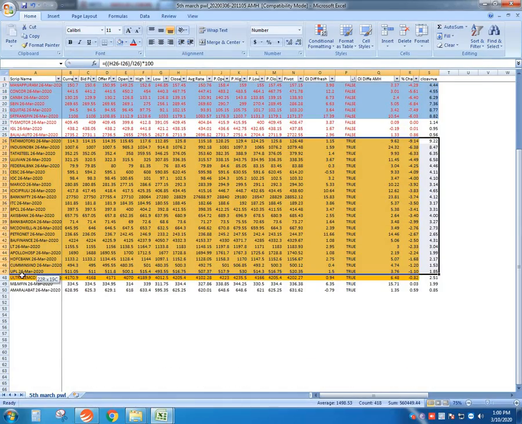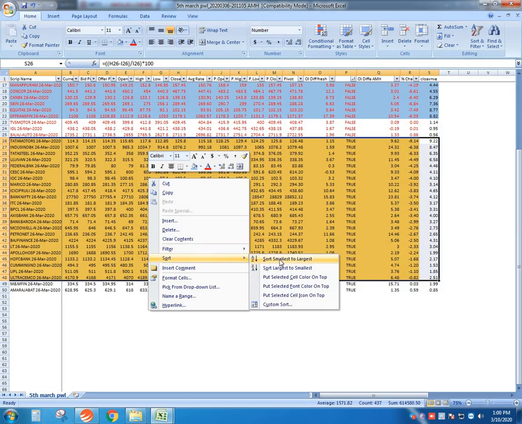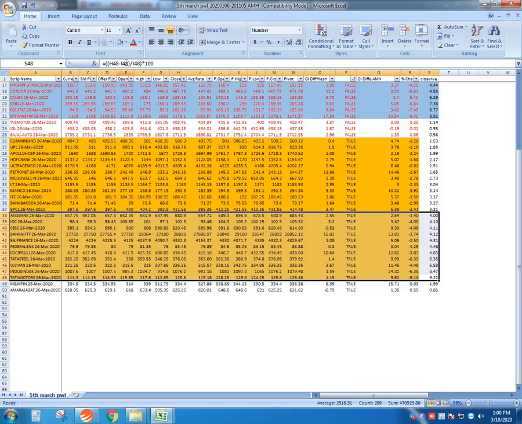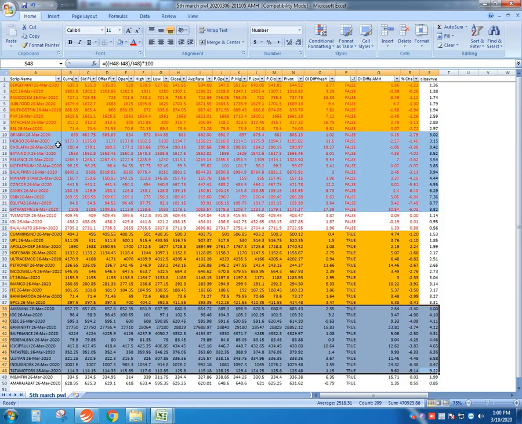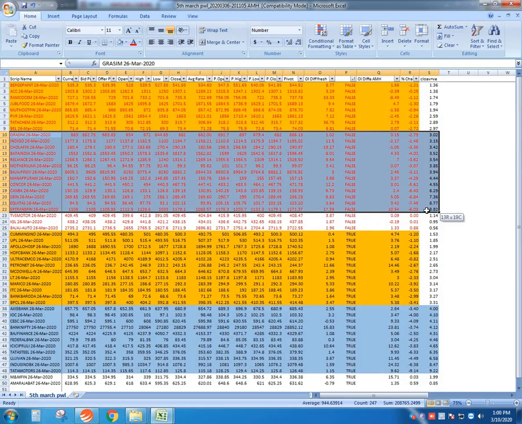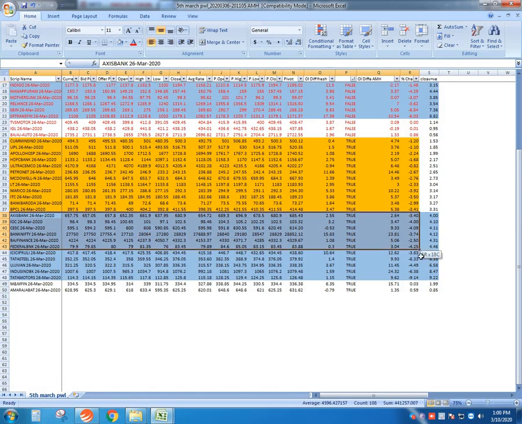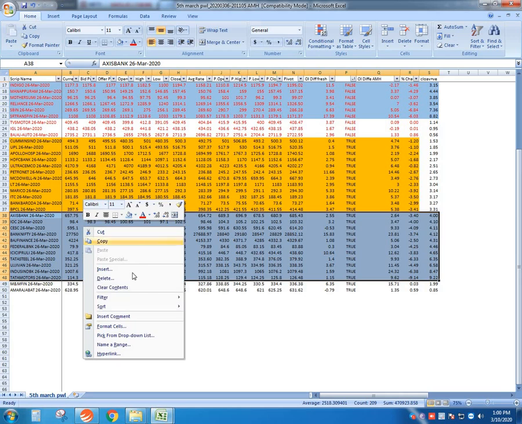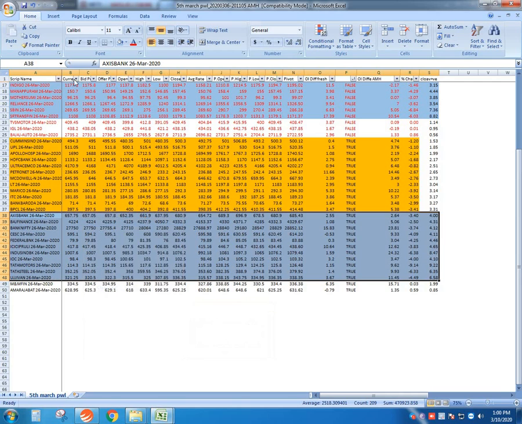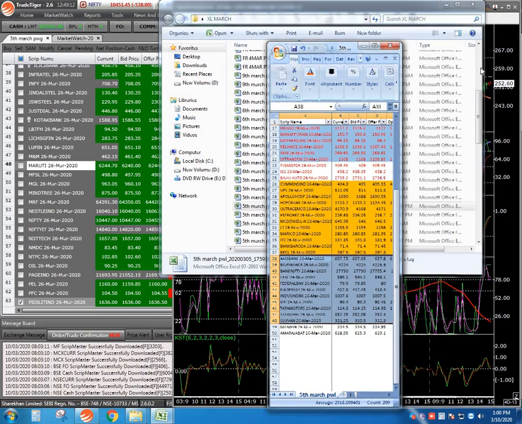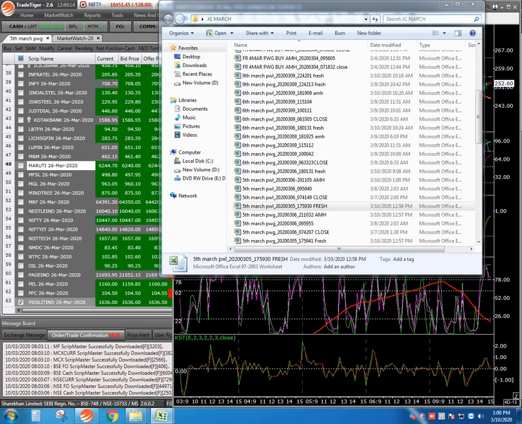Here also the same way. Okay, arrange them in alphabetical order. I'll come back as soon as the loading is done.